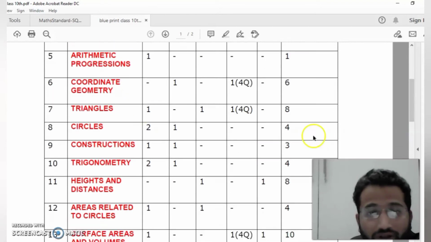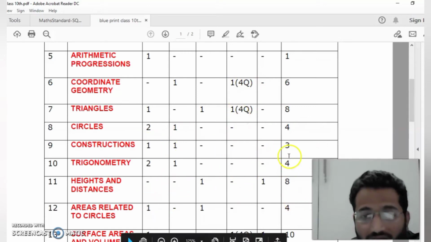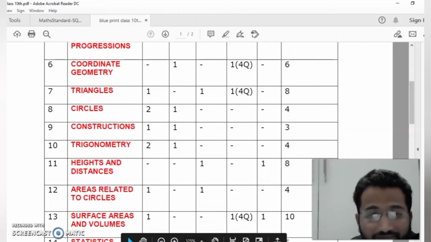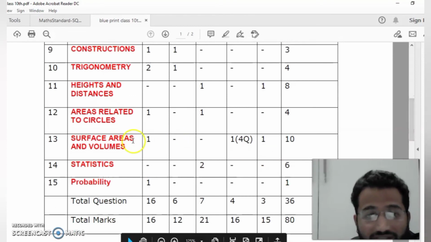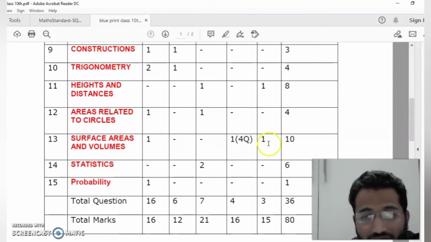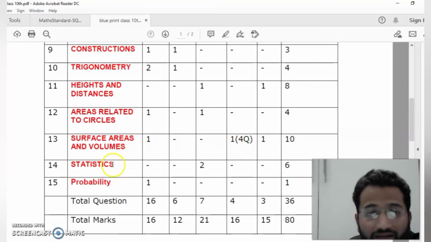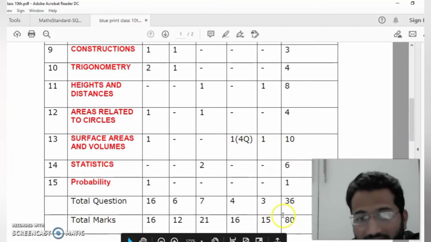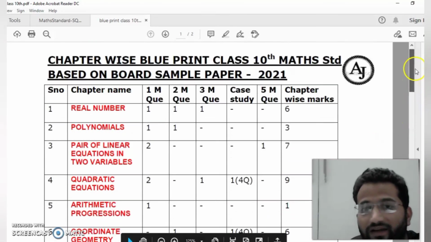Then coordinate geometry, you can see 1 case study question here, 1 case study question in triangle. Then you can see the highest weightage, 8 marks, is getting here in height and distance. Then surface area and volume, 1 case study question, total 10 marks here. Statistics is given. In total you can see now here 36 questions, 80 marks. Chapter wise weightage you can see on this side.